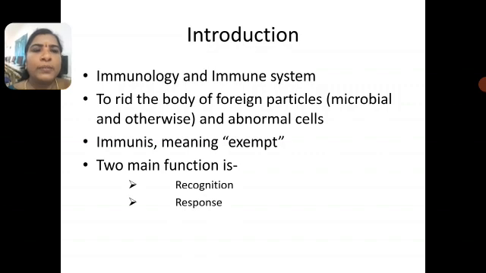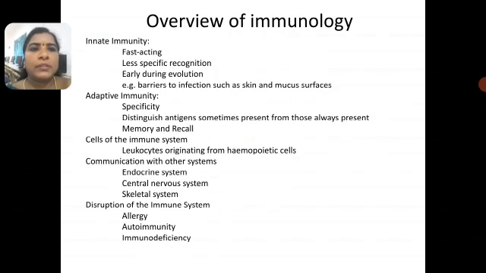So what is immunology? Immunology is the study of the immune system, which gets rid of foreign particles and abnormal cells from the body. Immunize means exempt. It has two main types: recognition and response. What we are going to discuss in this topic is innate immunity, adaptive immunity, cells of the immune system, communication with other systems, and disruption of the immune system.